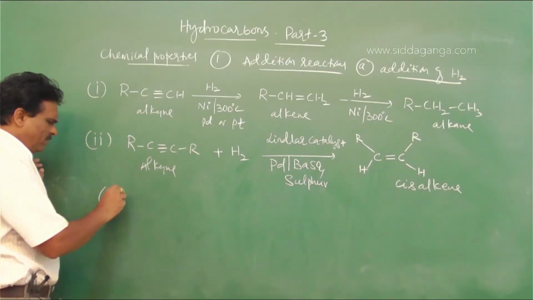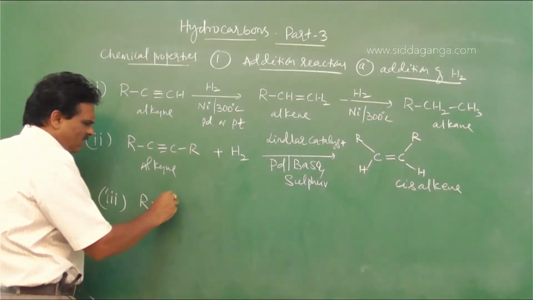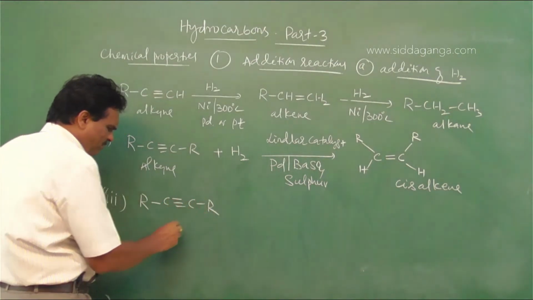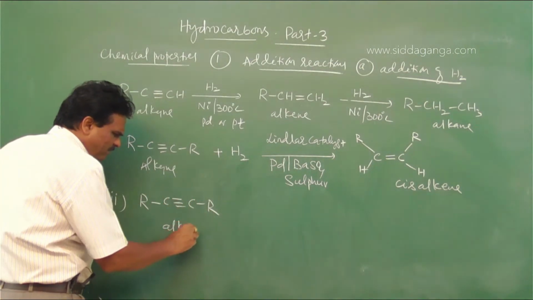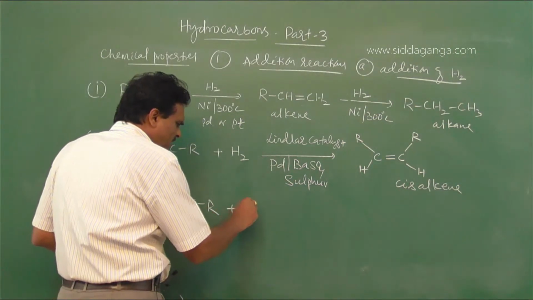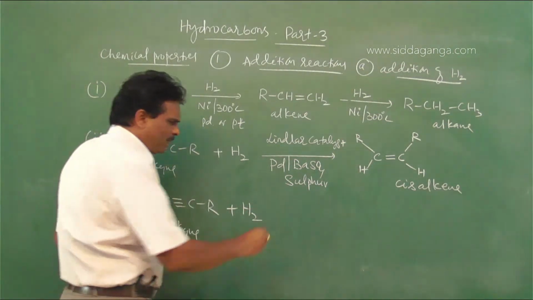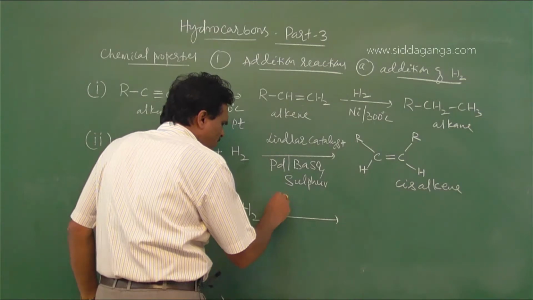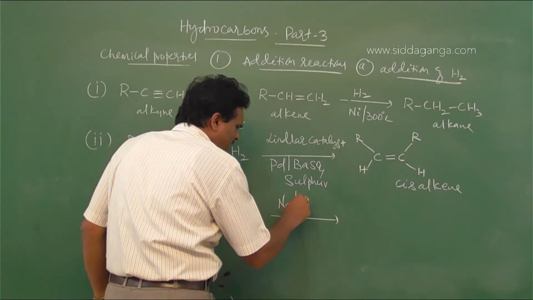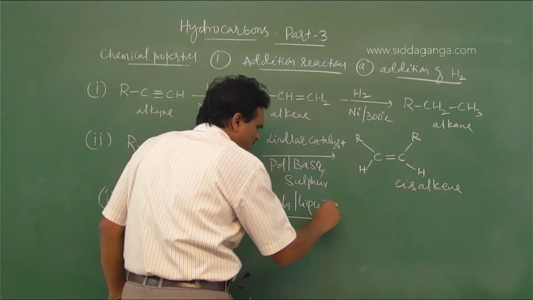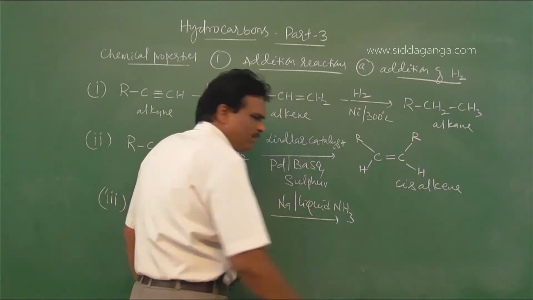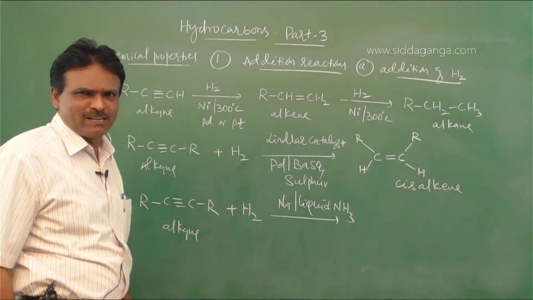The third one: alkynes, RC triple bond CR, undergo addition reaction with hydrogen in the presence of sodium in liquid ammonia. Trans addition takes place.